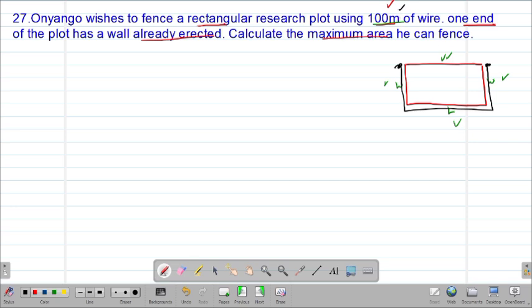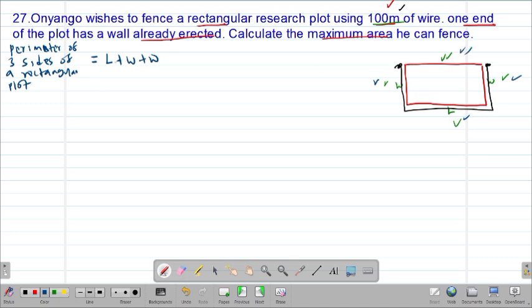So the perimeter from this particular point to this point will be equal to 100 meters. Remember, distance around a figure, that is the definition of the perimeter. Therefore, we'll say that the perimeter of three sides of a rectangular plot will be equal to, of course three sides will talk of width plus the length, or we can talk of the length plus width plus the other width, because the other length is already erected.